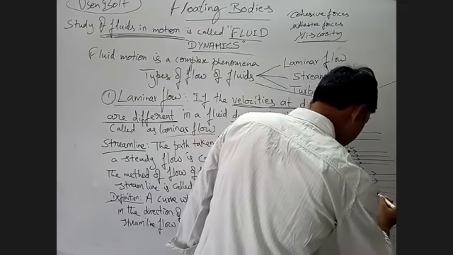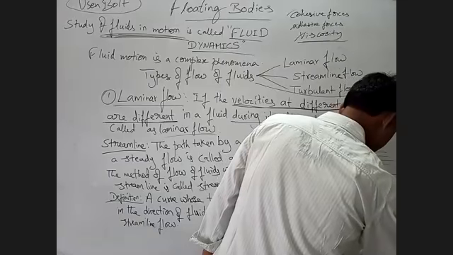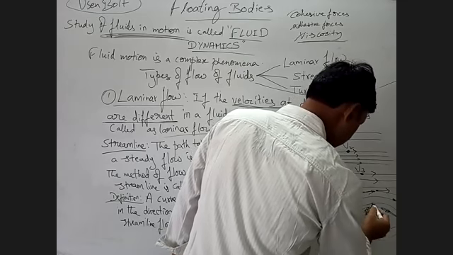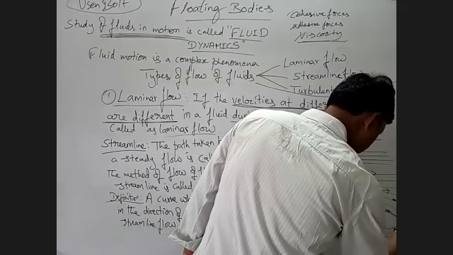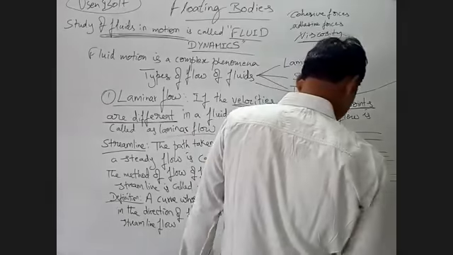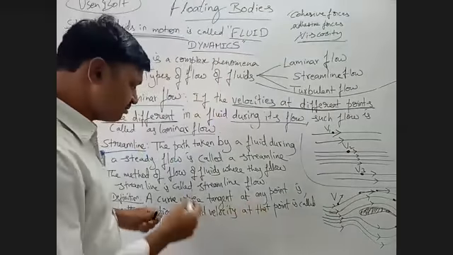At this point, this is the direction of velocity. This is called a streamline.